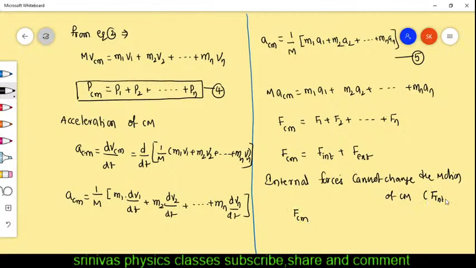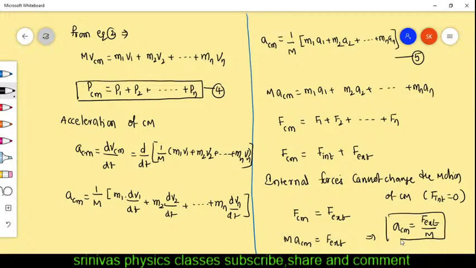Force on center of mass is M ACM, so the acceleration of center of mass is F external by capital M. The center of mass accelerates under the external force.